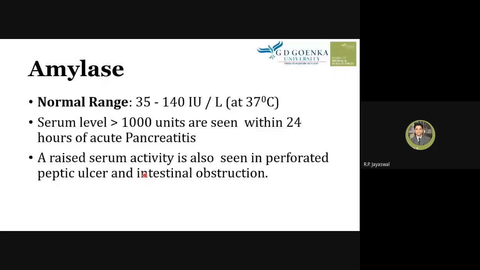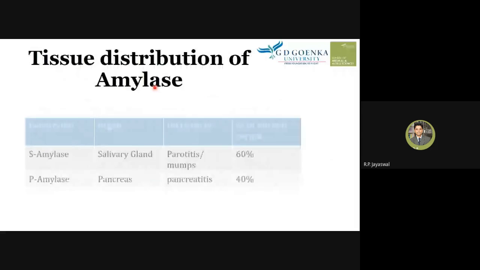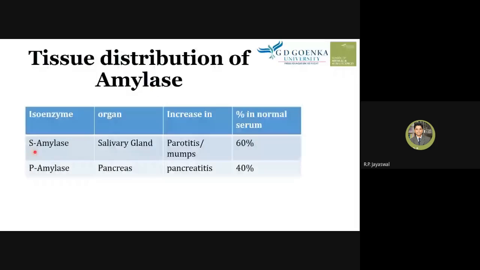Tissue distribution of amylase. Amylase can be S type, salivary amylase, or P type, pancreatic amylase. So S means the salivary gland and P is the pancreas. So amylase is distributed in the salivary gland and in the pancreas. S amylase is increased in parotitis or mumps, which are inflammations or abnormalities related to the salivary gland, whereas in pancreatitis, which is inflammation of the pancreas, P amylase is increased.